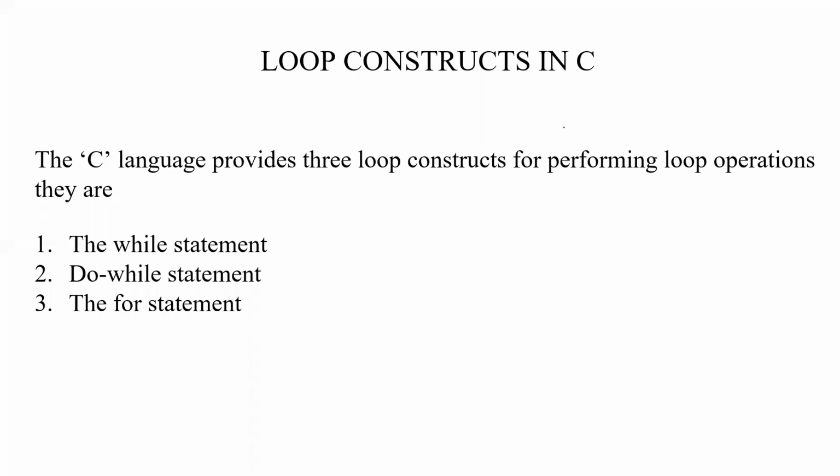Now, what are all the loop constructs or the loop statements in C? If they ask for a construct also, the meaning is the same as statement. In Java, they will say construct, so I just kept the word looping statements. Understood? When I'm asking about looping statements, you should write only the statements which are there in C. You have to write the while statement, the do while statement, and the for statement.